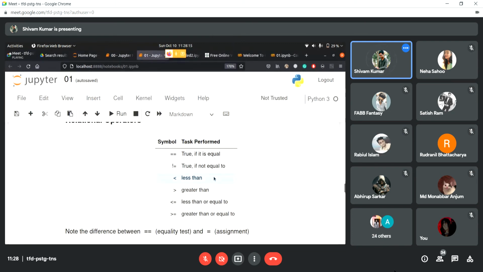Okay. Yeah, and then we have not equal to, so it returns true if two values are not equal. Then we have less than, and this one returns true if the value on the left side is lower than the value on the right side. And then the same thing for greater than, but just the opposite. And then we have less than or equal to. So this one returns true if the value is less than or equal to.